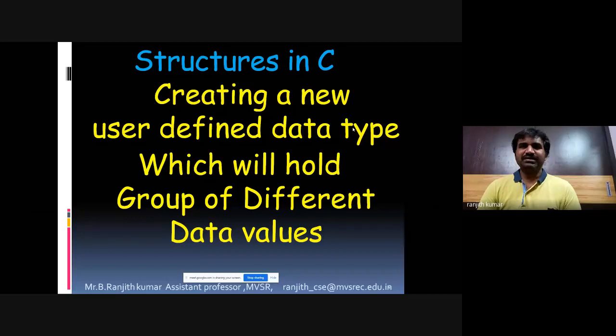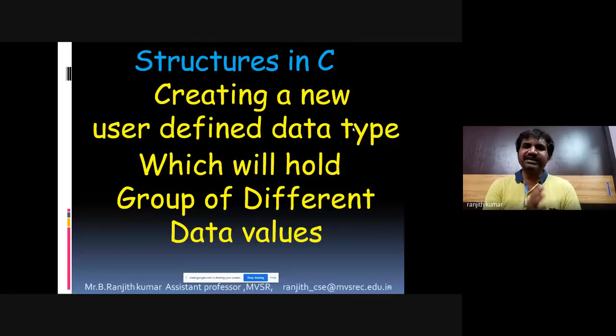Okay. So creating a new data type which has different data items together, all different data items together, is called a structure. Example, all the shopping malls nowadays are examples of structures, because in each shopping mall all different varieties of shops are available.